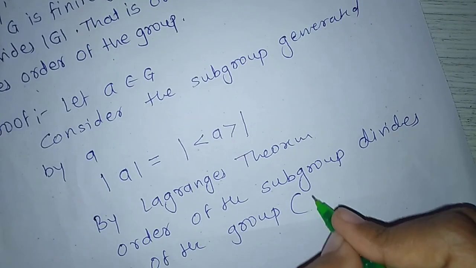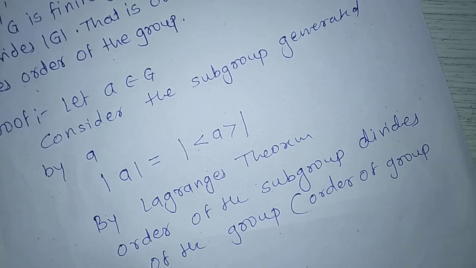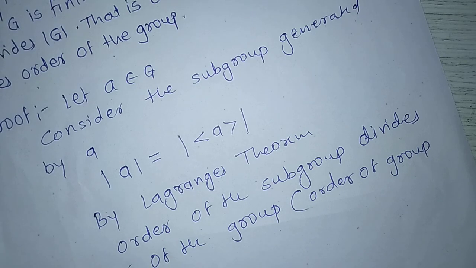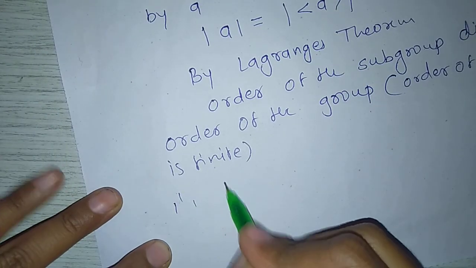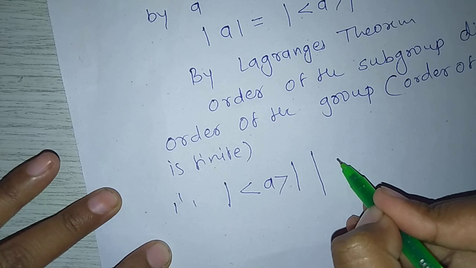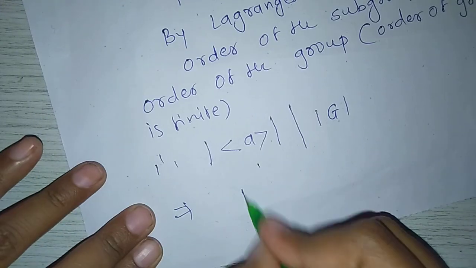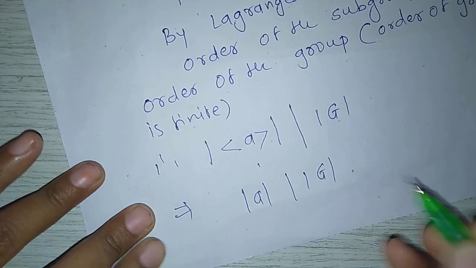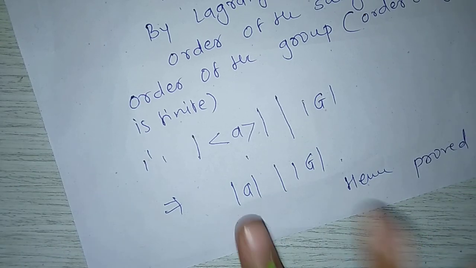Here order of the group is finite. Therefore, order of the subgroup generated by a divides order of G, which implies order of a divides order of G. Hence, proved. That is, order of the element divides order of the group.